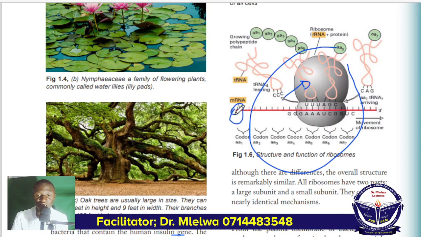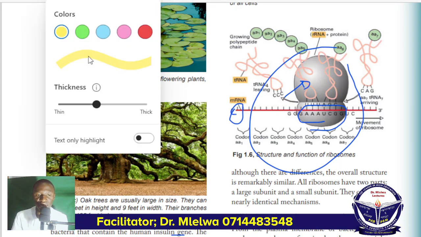Because the function of ribosome, kazi yake ni kufanya protein synthesis. Now this messenger RNA molecule, it binds in the smaller subunit of ribosome. Ina bind katika smaller subunit of ribosome, na kazi yake ribosome ni kuzitafsiri codons. You can start asking, what are the codons again? Codons actually, when we talk of codons actually they're very easy to understand.